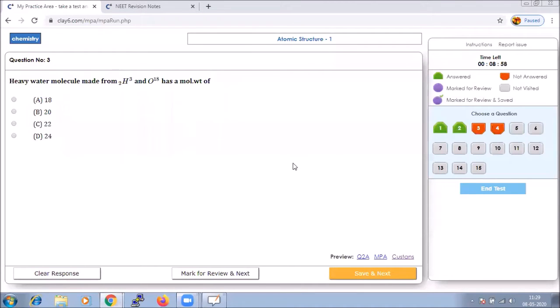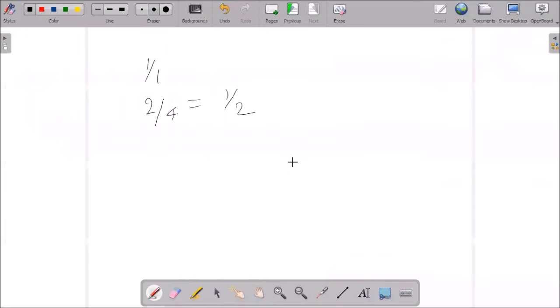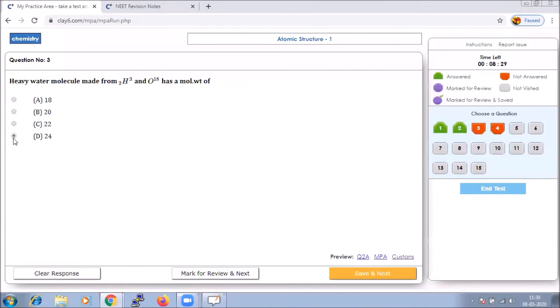This is also a simple question. Heavy water molecule is made from this. What is the molecular weight? You can just calculate. When you calculate for the heavy water molecule, it is simple. I think they have given it as H2 and 3. So you could multiply that as 2 into 3 plus 18, which will give you 24. So let us mark that, save, and go to the next.